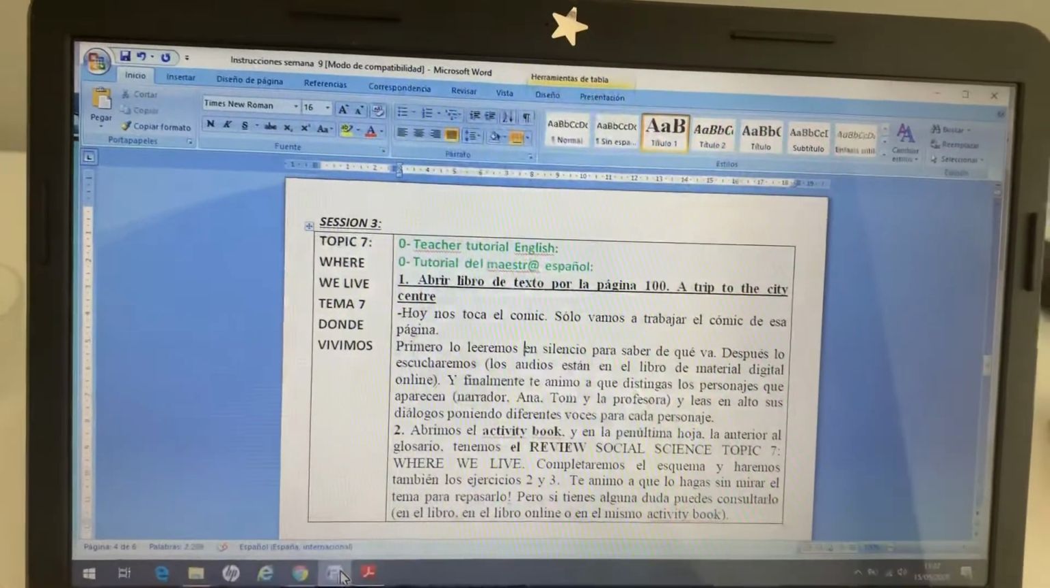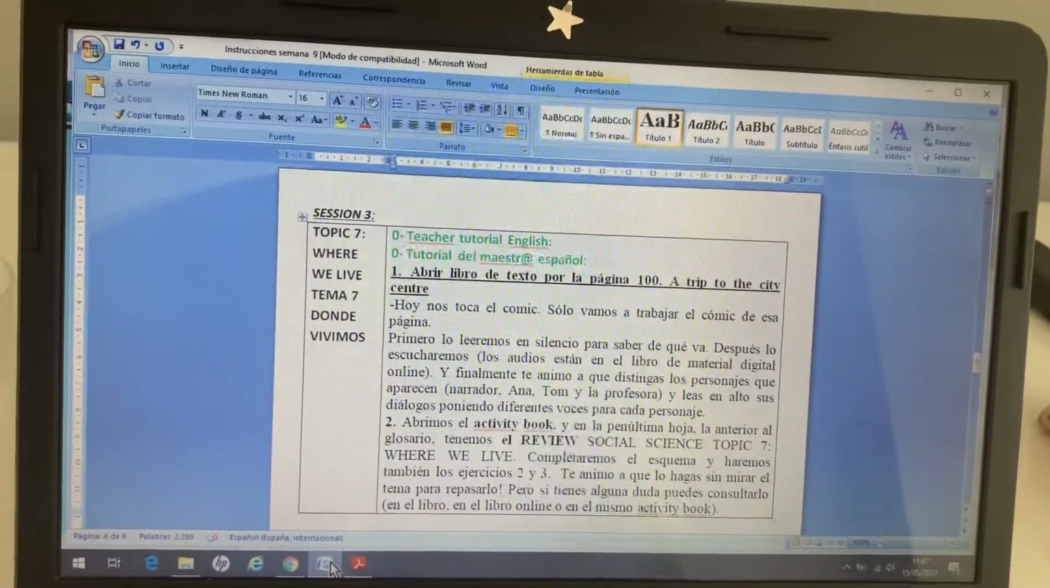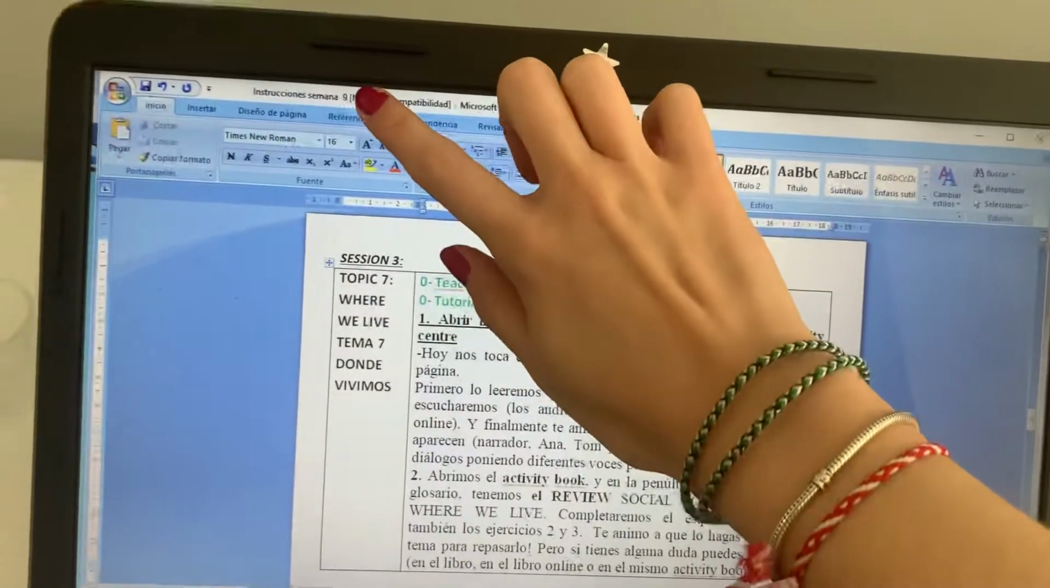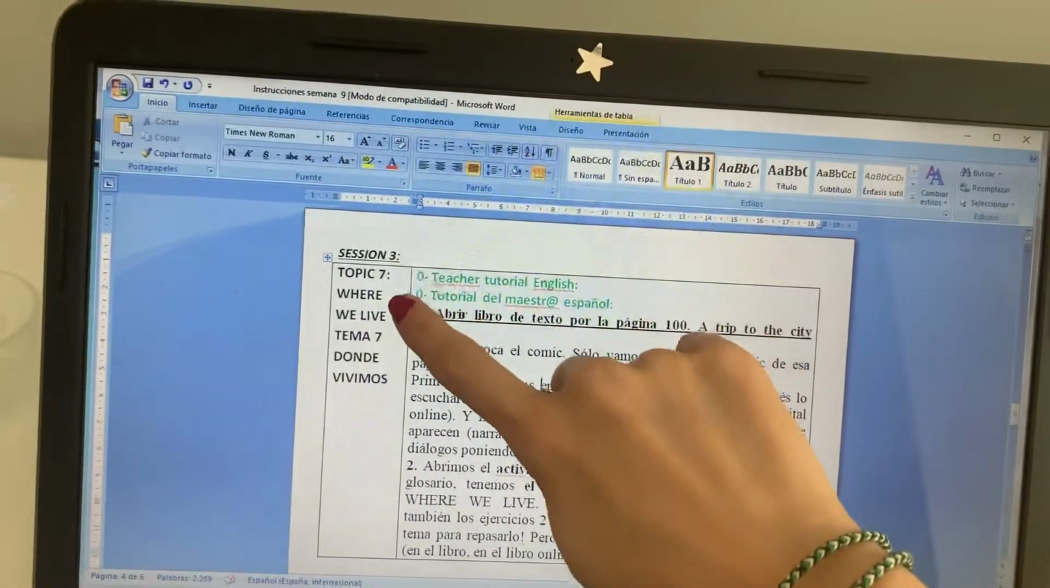Good morning. Today I'm going to explain section number 3 of social science. We are in week number 9 and we are studying topic 7, where we live.